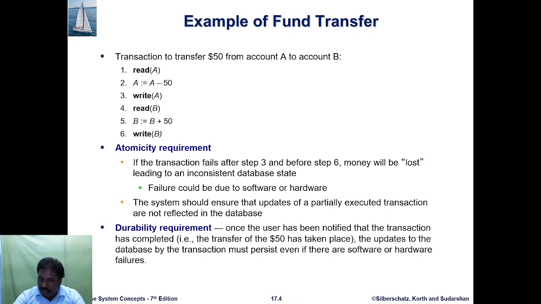Suppose the amount is transferred from A to B but the amount is not received by account B. Then an inconsistent status occurs in this transaction, because the total value before the transfer is not equal to the total balance after the transfer. So this is the inconsistent state of the transaction. The failure could be due to software or hardware. The system should ensure that updates of a partially executed transaction are not reflected in the database.